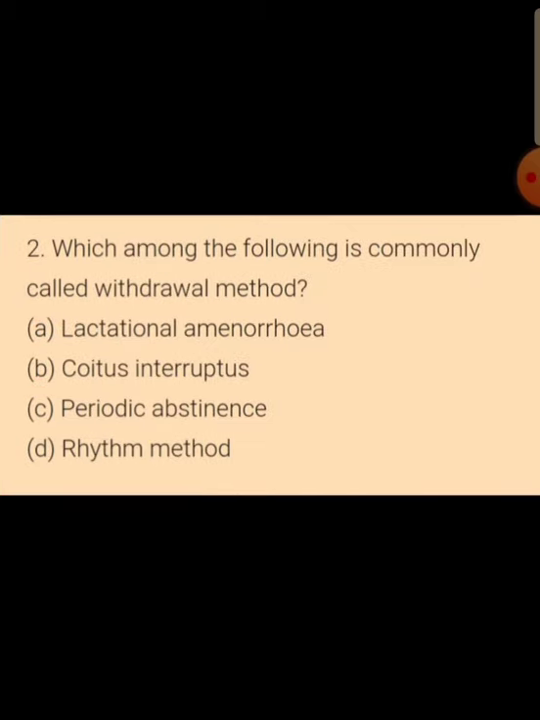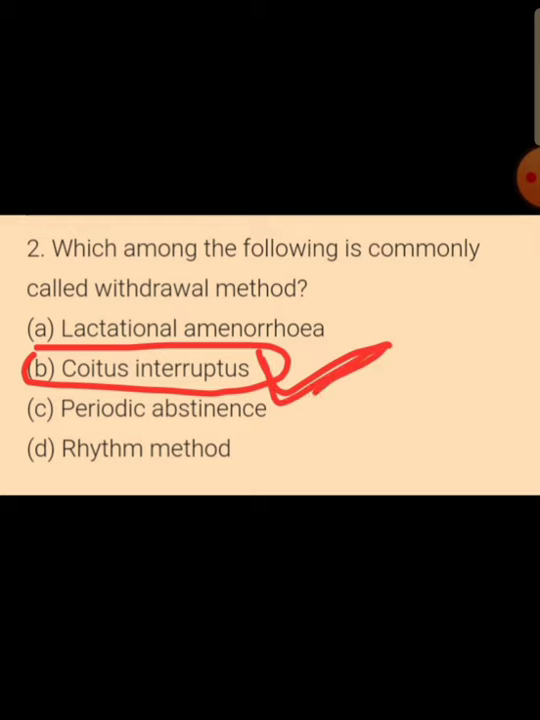Which among the following is commonly called as withdrawal method? The withdrawal method is commonly called as coitus interruptus. It's a natural or traditional method of contraception, and in this method the male partner is going to remove the penis from the vagina before ejaculation to prevent insemination. To prevent the fusion of sperm with the egg, the male partner removes the penis from the vagina before the ejaculation.